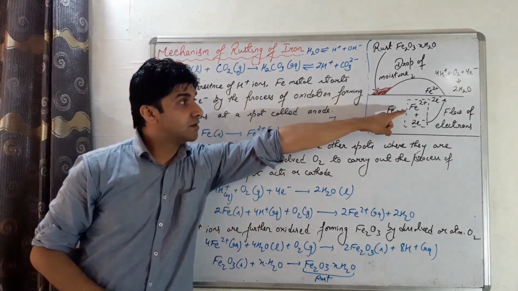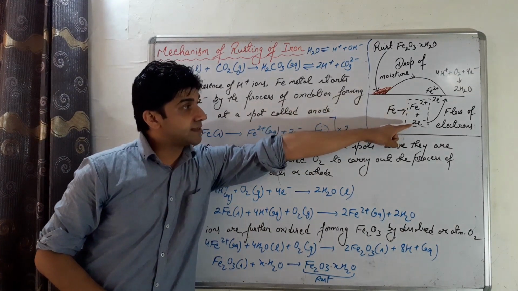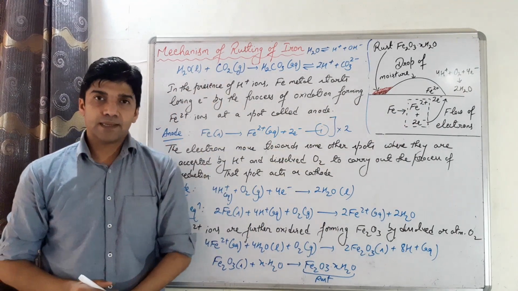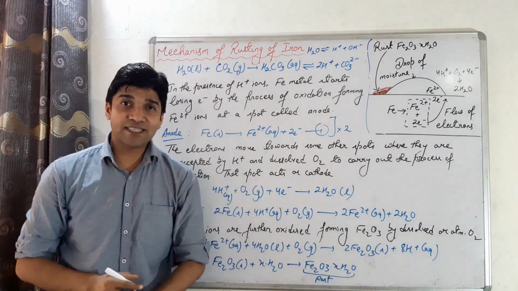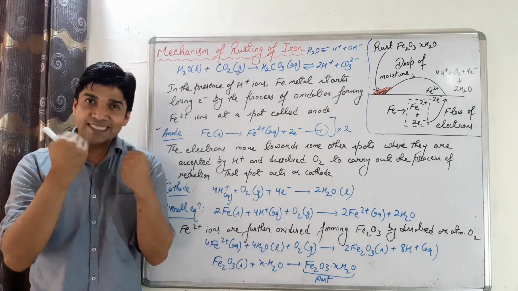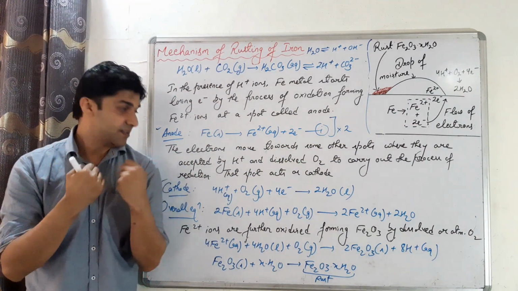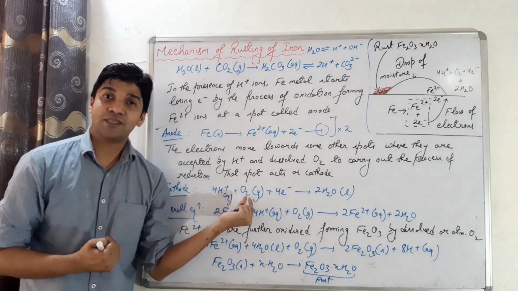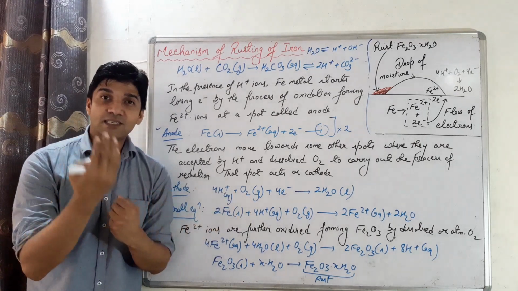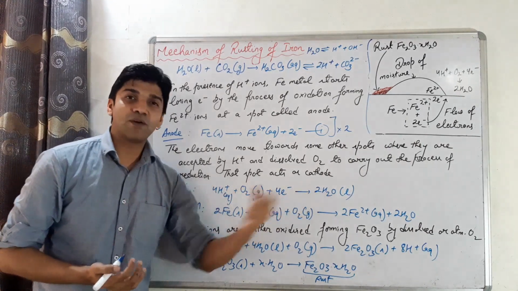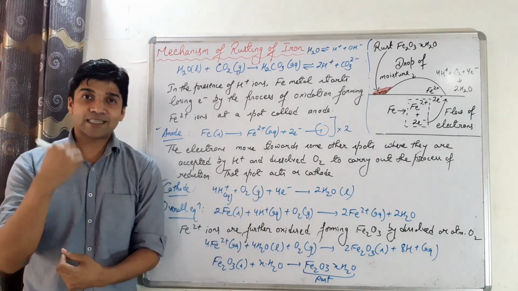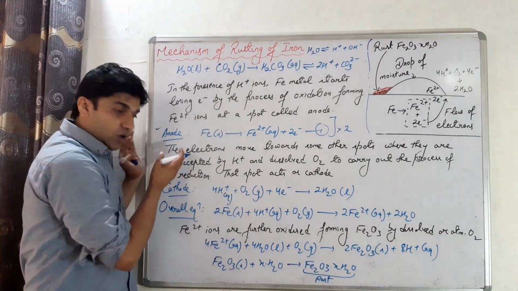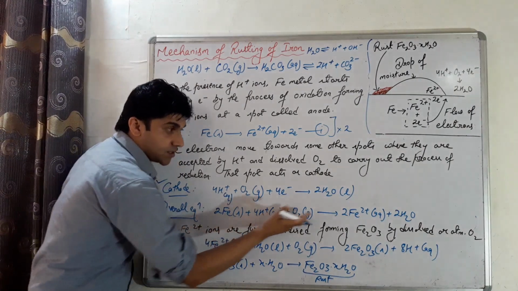Forming ferrous ion, which will move in the solution, and the electrons start moving on the other spot on the metal surface, where the electrons are accepted. Electrons are gained by hydrogen ions in the presence of dissolved oxygen by the process of reduction, gain of electrons, forming water molecules, and that spot is called cathode. So when we write the overall equation, we get this equation.